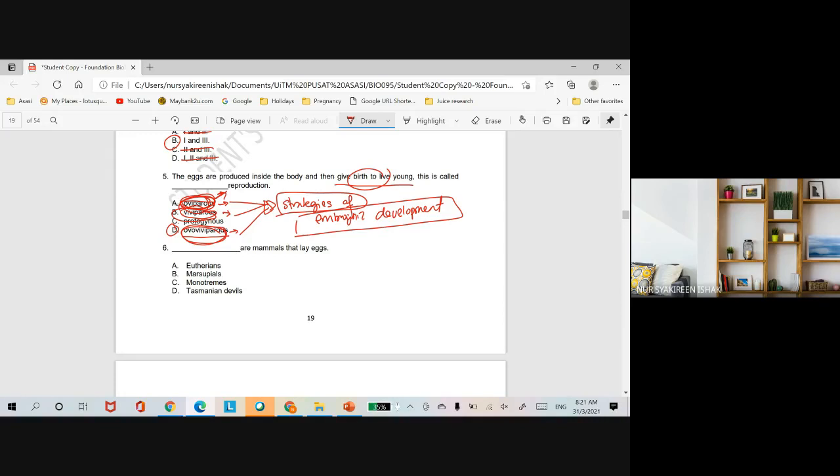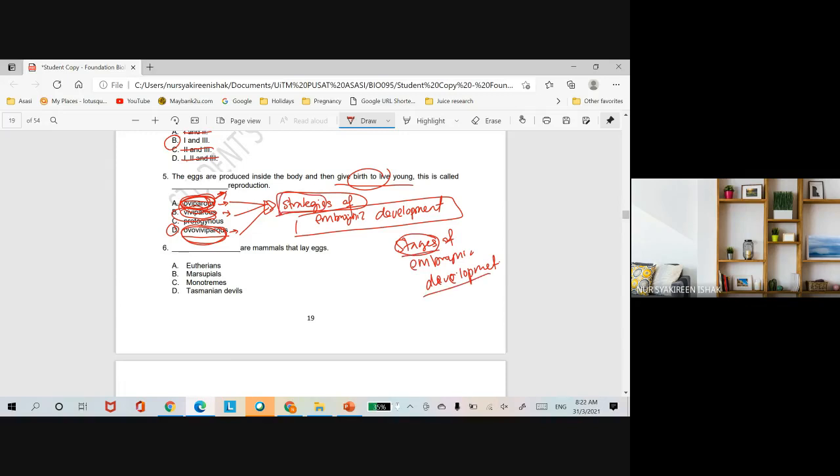Stages of embryonic development is you explain for pregnancy. Kan? So kalau pregnancy is stages. Stages of embryonic development. Sama tak? Dia punya term tu nampak macam sama je. Tapi tengok keyword dia. Ini stages kan? Stages. Ini strategies.